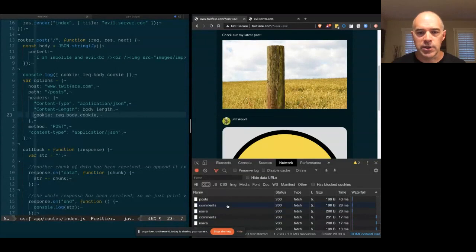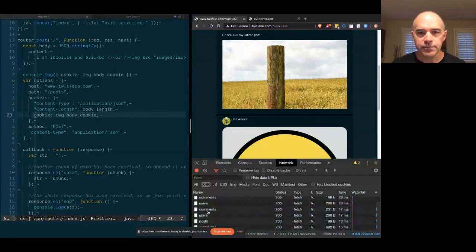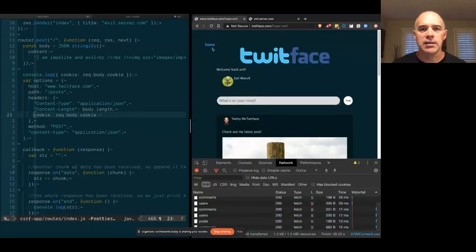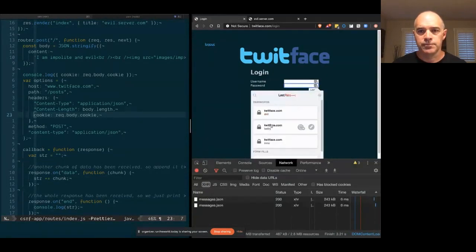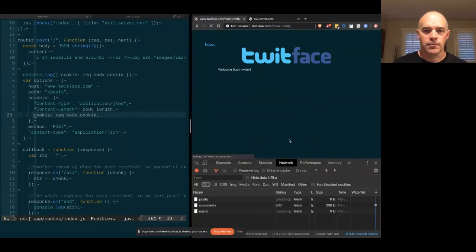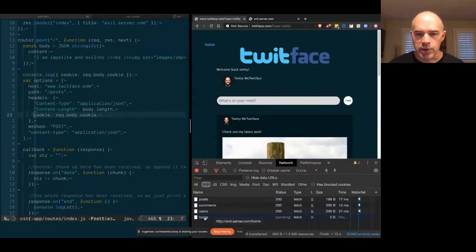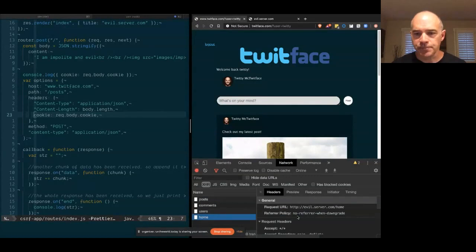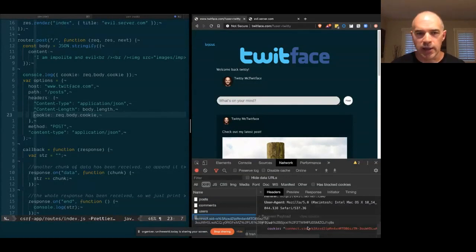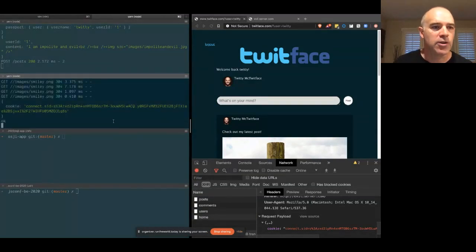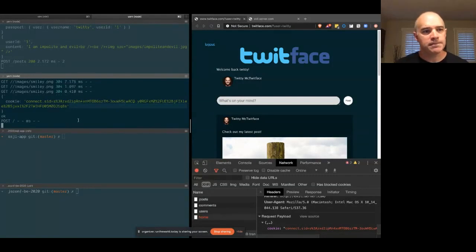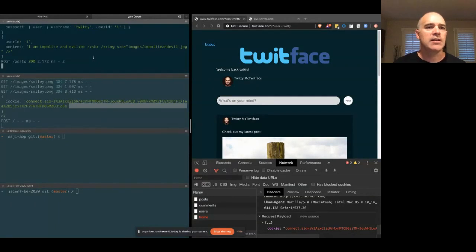And down here, we should see nothing out of the ordinary. But if we log back in as me, we should see one additional post request. And there it is. So this is posting off to evilserver.com. And here we can see that it's sending off our cookie. Let's go ahead and just look at the output of these two servers. You can see here, this is evilserver.com receiving the cookie and making a post and getting an OK response. And then here is our TwitFace server.